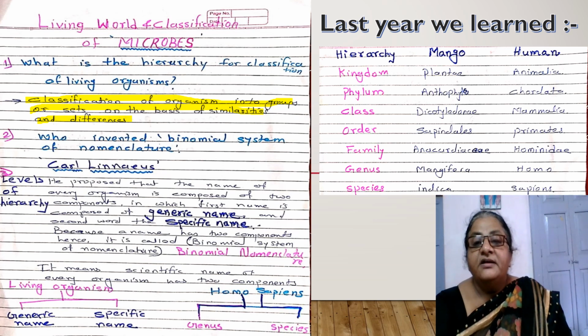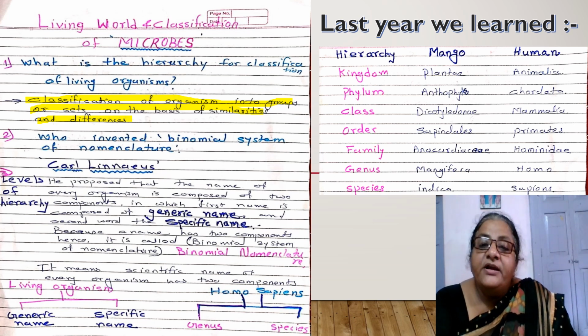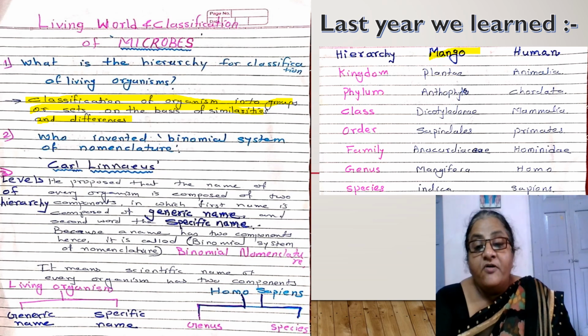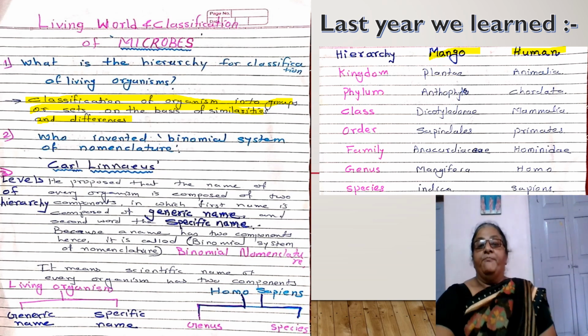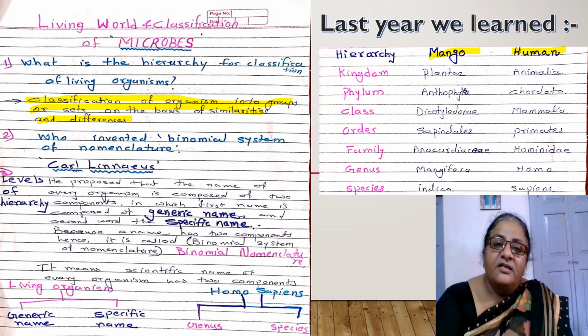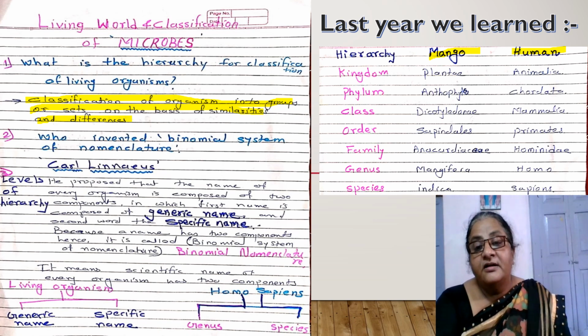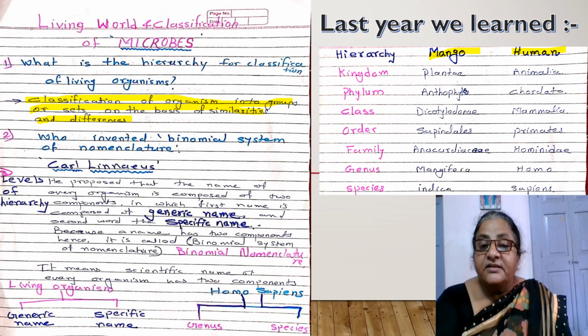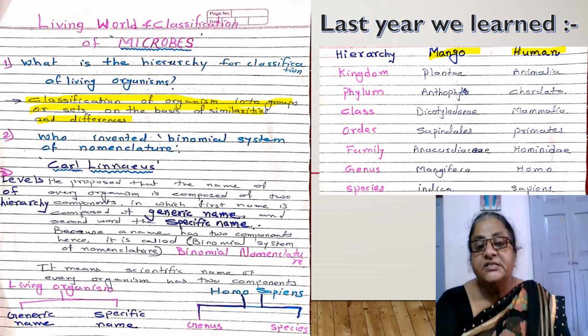For example, I gave you mango and human examples. Okay, now, everyone likes mango, but mango fruit is of different kinds: Alphonso, Kesar, Dashehari, Langda. It has similarities. All belong to the same family, same genus.